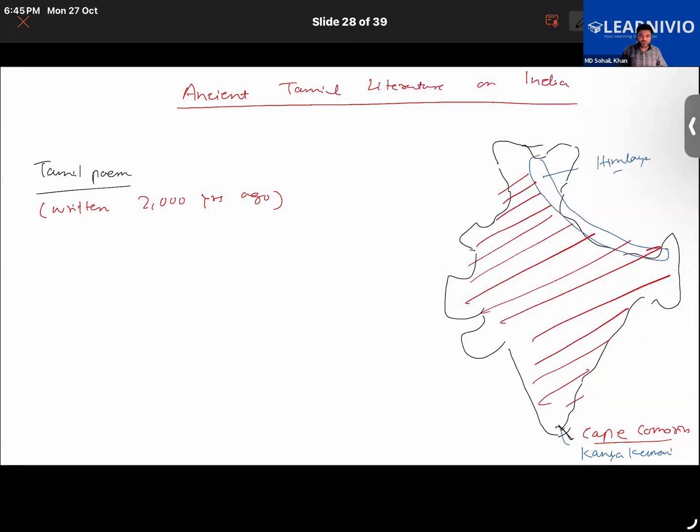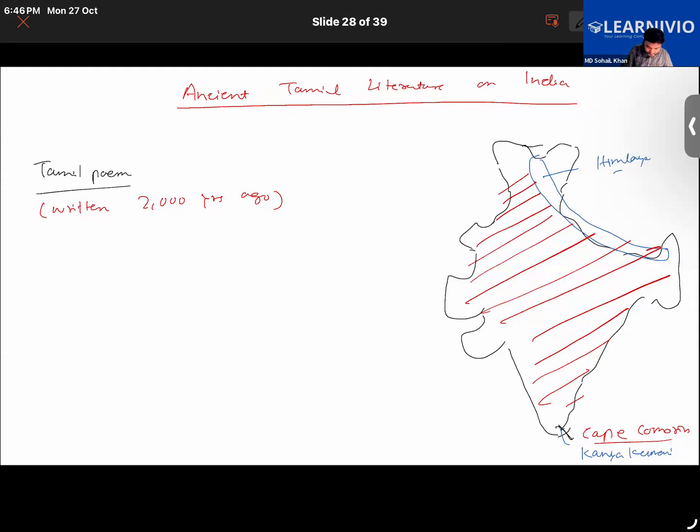So this basically tells us that even in the ancient time, people had a clear idea about the vastness of India, about the unity of India. It shows the deep sense of oneness and pride that Indians had in their land, even though they were speaking different languages, they were divided, and living very far away from one another.